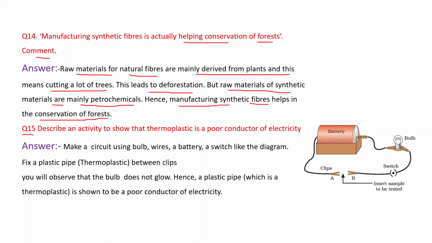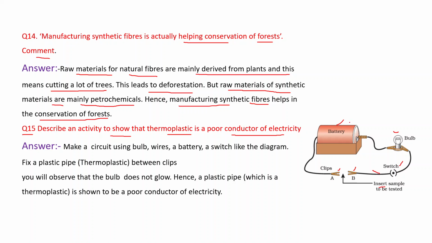Next, and this is the last question of this chapter, describe an activity to show that thermoplastic is a poor conductor of electricity. Dear student, in 7th class we discussed how we can make the electric circuit. This is battery, this is bulb, this is switch, and this is the wire which connects all these things, and these are the two clips. In this clip we can insert whatever sample we want to test.